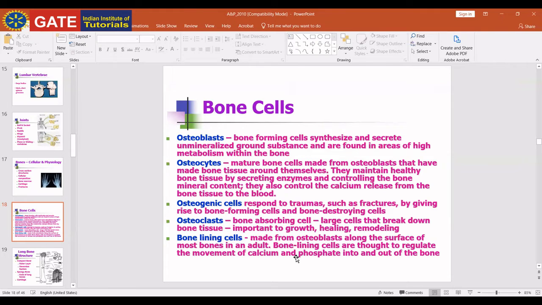Ma'am, it is a living tissue. It is highly vascular, because the production of RBC takes place there. Okay, it's a highly vascular tissue.